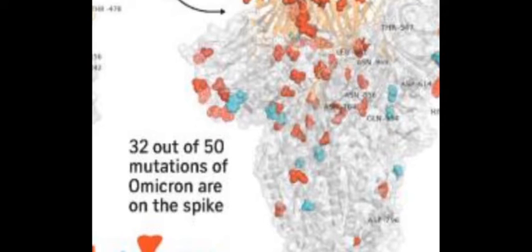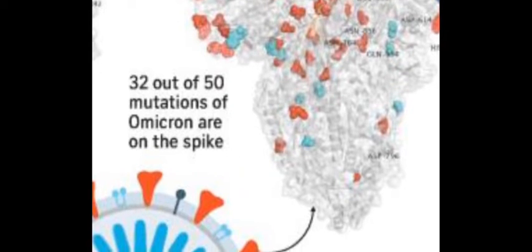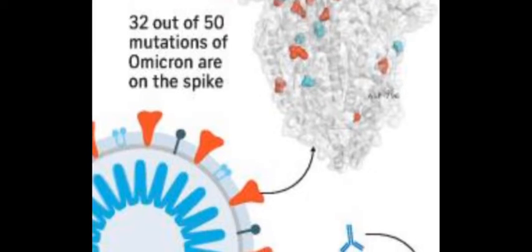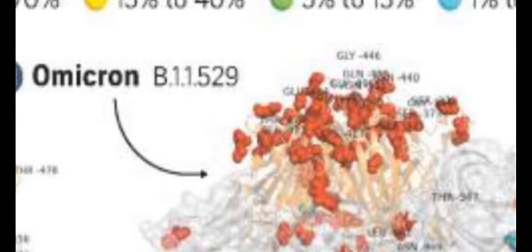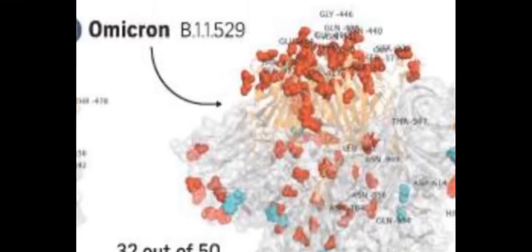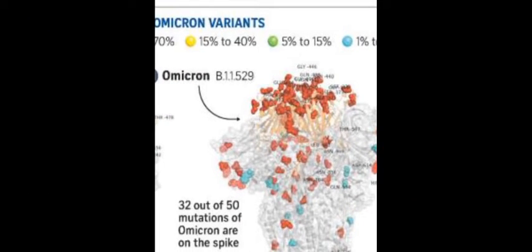32 out of 50 mutations of Omicron occurred on the spike. The spike is the red color region. This orange color region is nothing but the spike present on the virus. This is the spike structure. Most of them occurred in the 377 to 529 region. So this leads to a contribution to different types of infection rate.